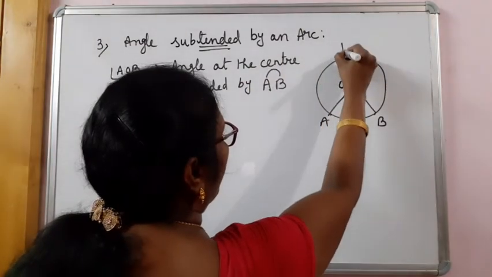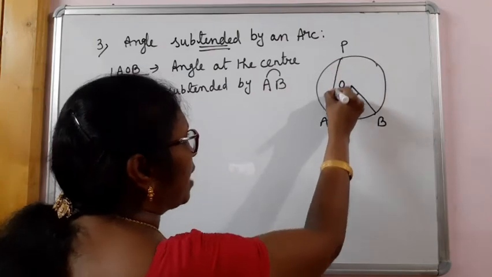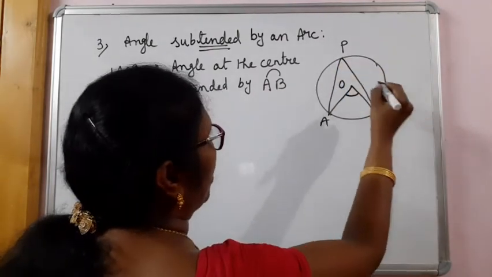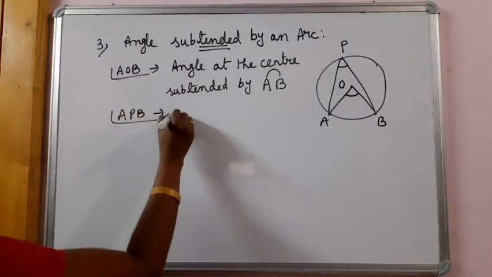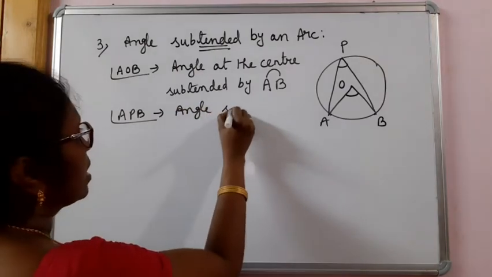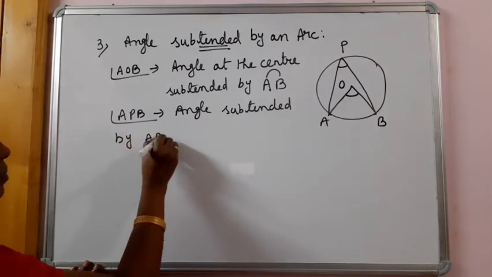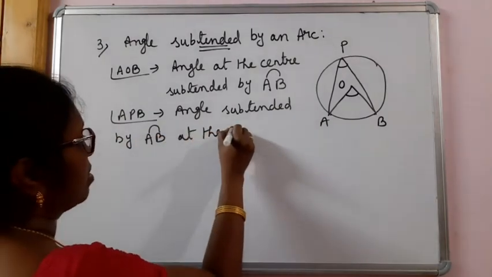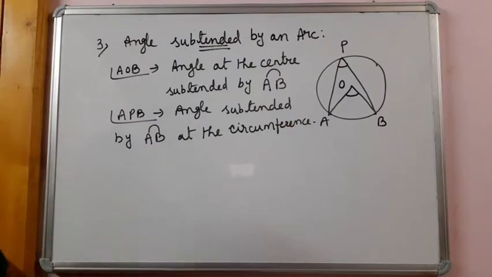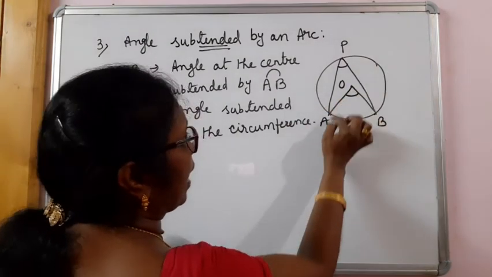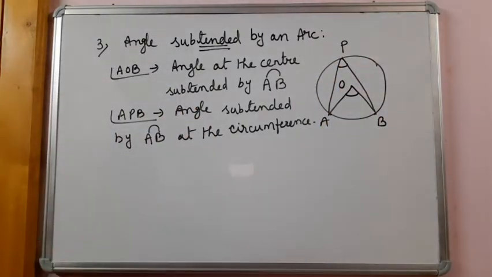Let me take one more point, a point P on the circumference of the circle, and let me join AP and PB. Angle APB is the angle subtended by arc AB at the circumference. So that means this arc is subtending angle AOB at the center. This arc is subtending angle APB at the circumference.